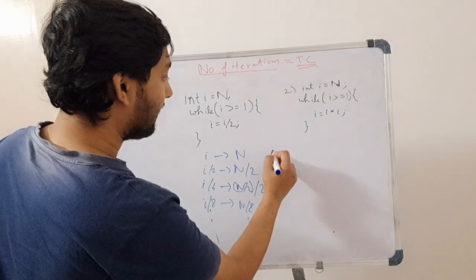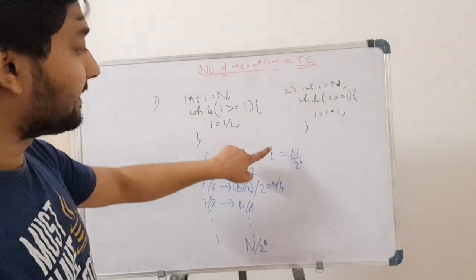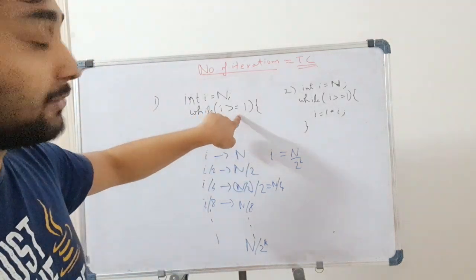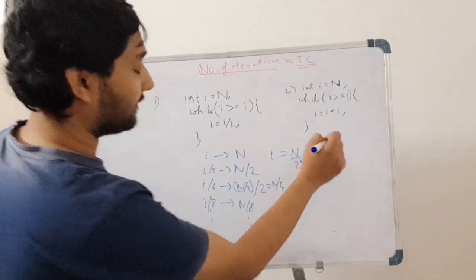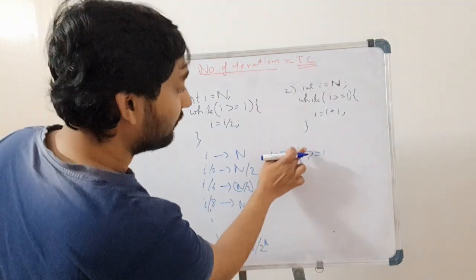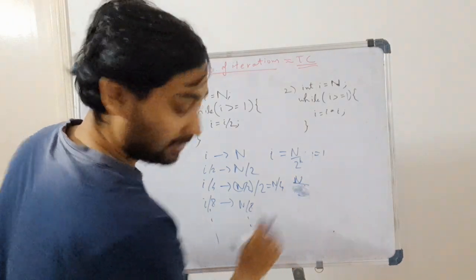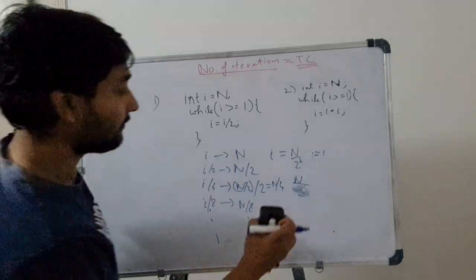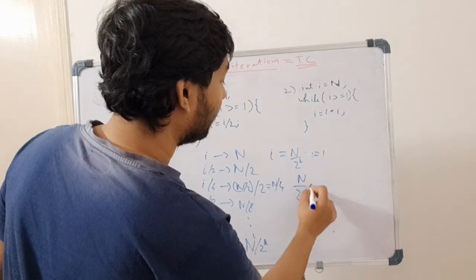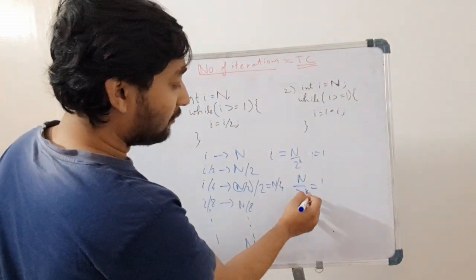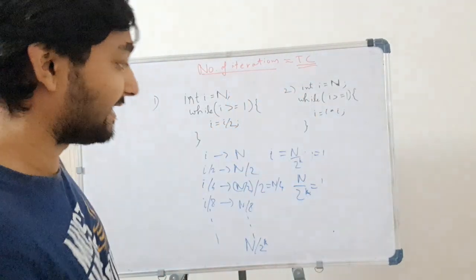It will be i is equal to n upon 2 to the power k. Let's suppose this value is converging at 1, so the condition i greater than or equal to 1 will get satisfied. So if I remove the greater than for now, n upon 2 to the power k is equal to 1. Then what will be the value of k here? The value of k will give you the number of iterations, which will in turn give you the time complexity of this loop.